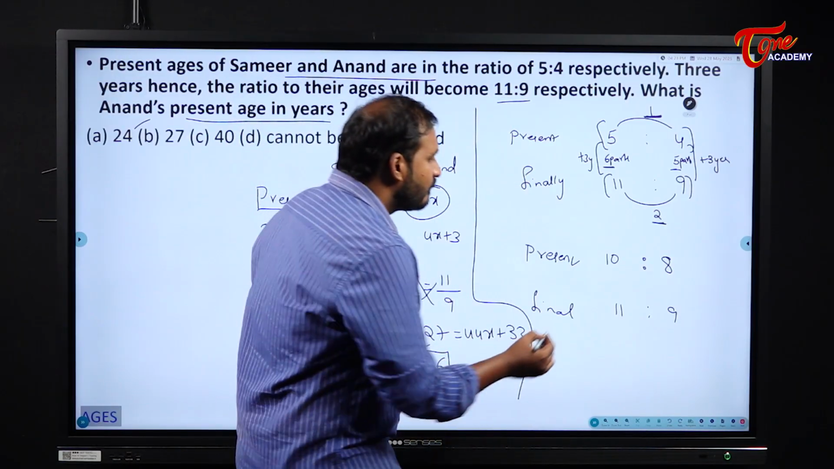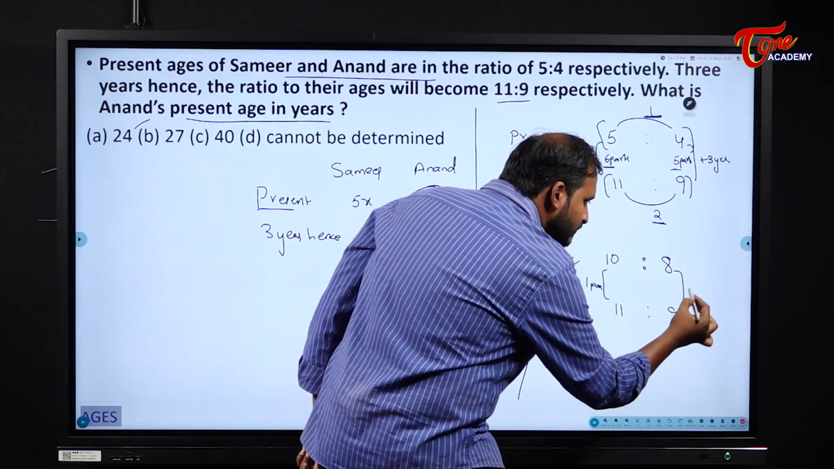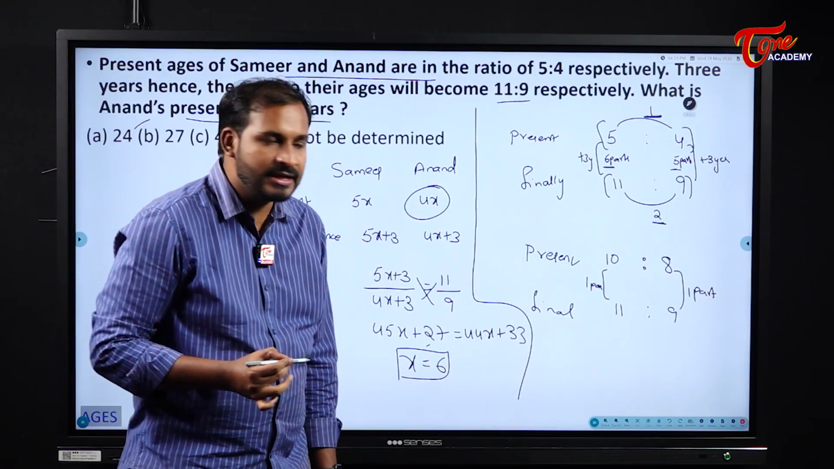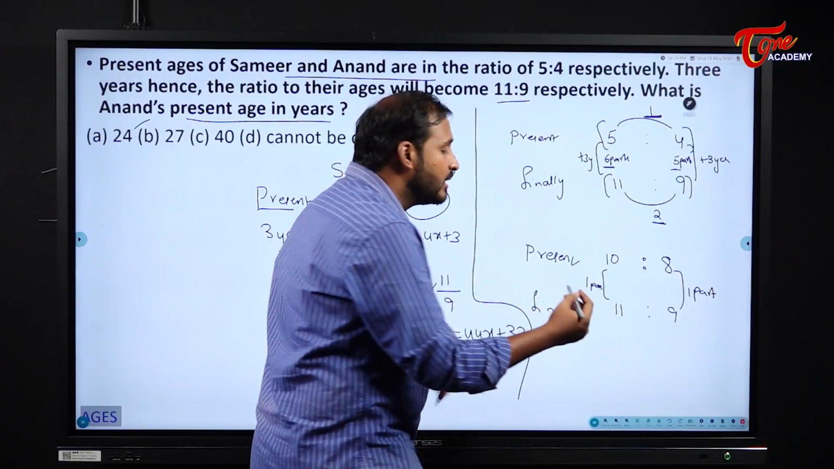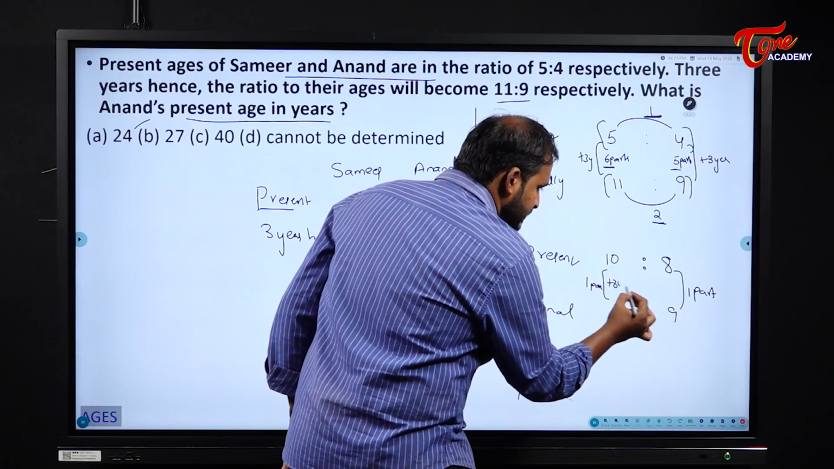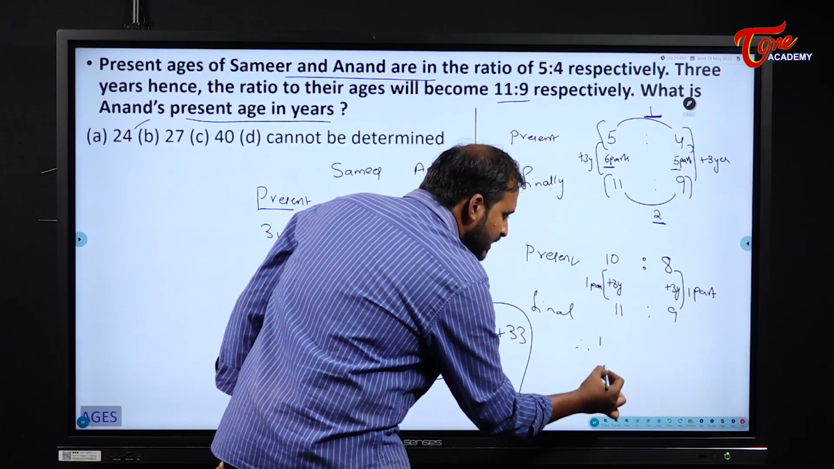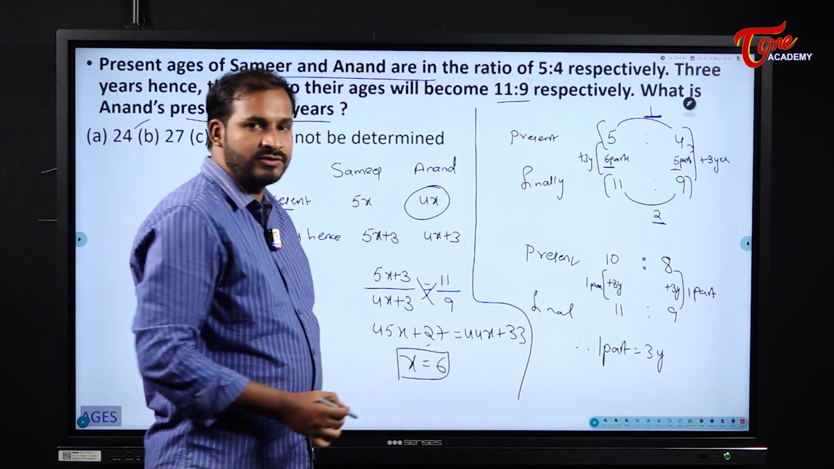What is the difference between these two? 1 part. What is the difference between these two? 1 part. Now the differences became equal, right? And this difference is equal to what? This difference came because of what? Because of the addition of 3 years. So what I can understand here is 1 part is equal to 3 years.